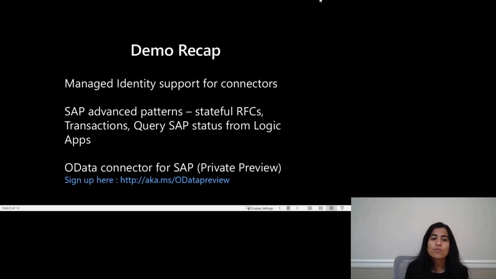All right. So for this one, I want to make a quick note about the sign up link that has been posted in the slides. The OData connector is in private preview, so you would have to register with us so that we can give you access. If you are interested in trying out this connector, please fill the form and I'll get back to you.